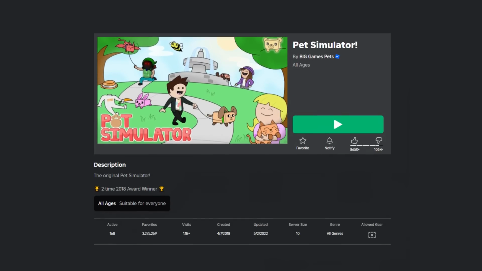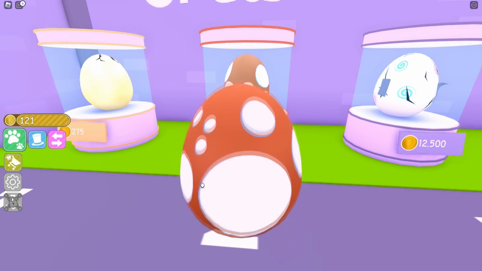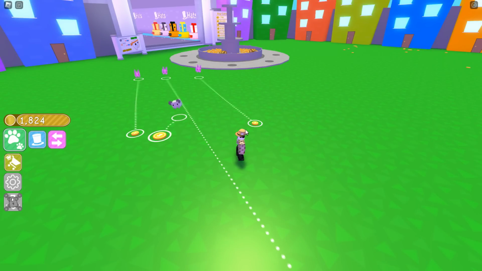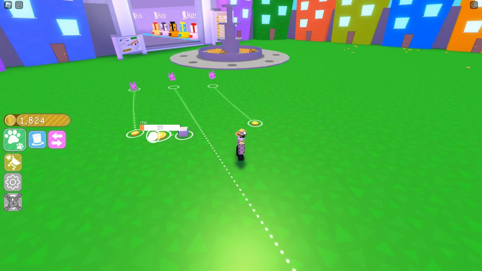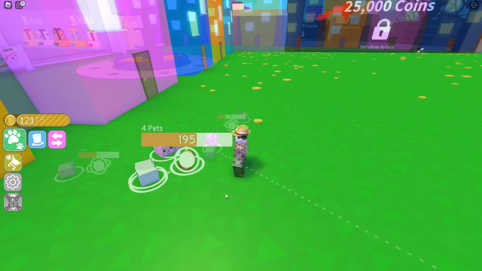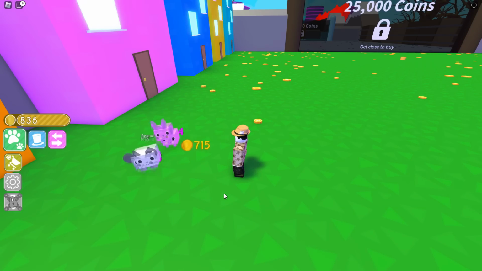That game would be Pet Simulator, coming out on the 4th of August 2018, and it would be a smash hit, with it gathering 1.1 billion visits. The game itself is simple: open up eggs to get pets, to then mine coins, which all have different amounts of money and strength, to then be able to open up more eggs to hopefully get better pets, and repeat until you can go to the new area. This in and of itself is a cool idea, but I do find it quite slow by how far everything is spaced out, making it quite the grind to reach that new area.